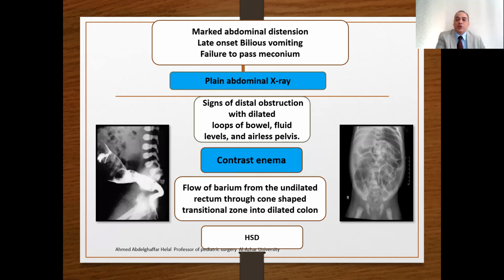In Hirschsprung disease, also the same presentation: late onset bilious vomiting, failure to pass meconium, and signs of distal obstruction with dilated loops, fluid levels, and airless pelvis. The contrast enema will usually show the transitional zone at the rectosigmoid in classic cases. However, rectal biopsy is the sure diagnostic method.